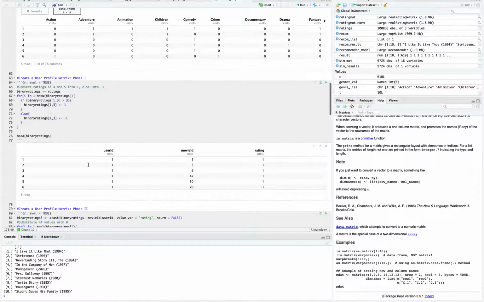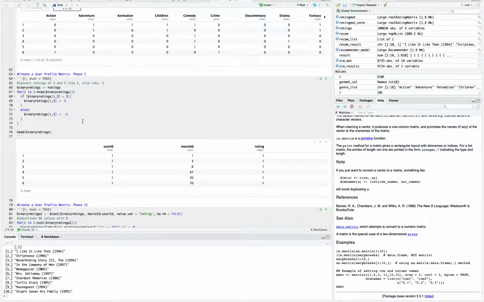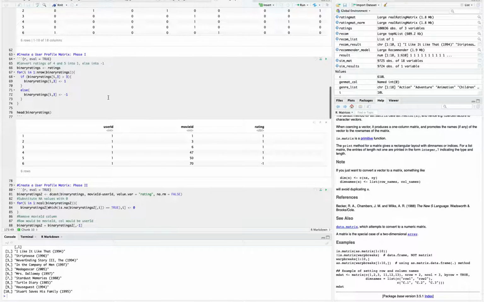And then I try to create a user profile matrix, where for the first part, I convert the ratings of 4 or 5 into 1, else into negative 1, which leaves my matrix as a binary dataset. So you can see from this table, these are the user IDs and these are the movies that have been given ratings, and this is a rating which is now either positive or negative.